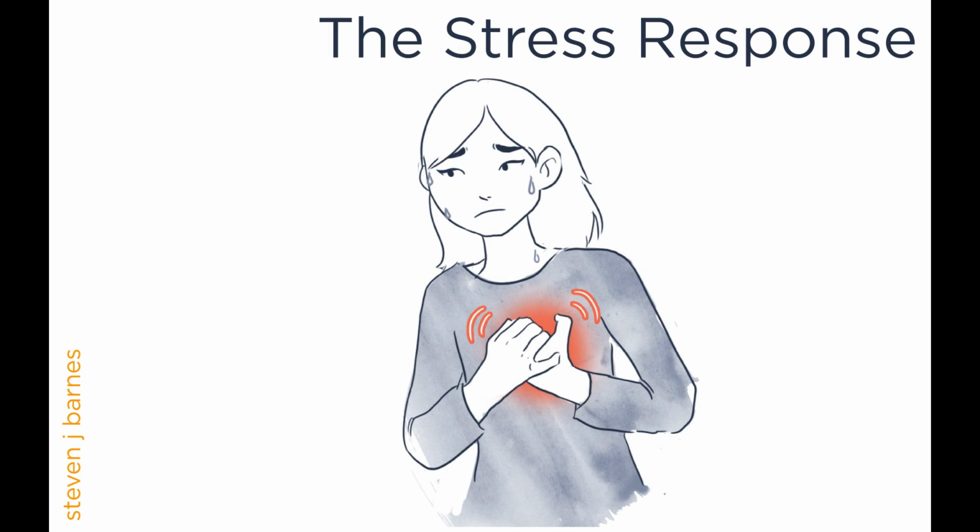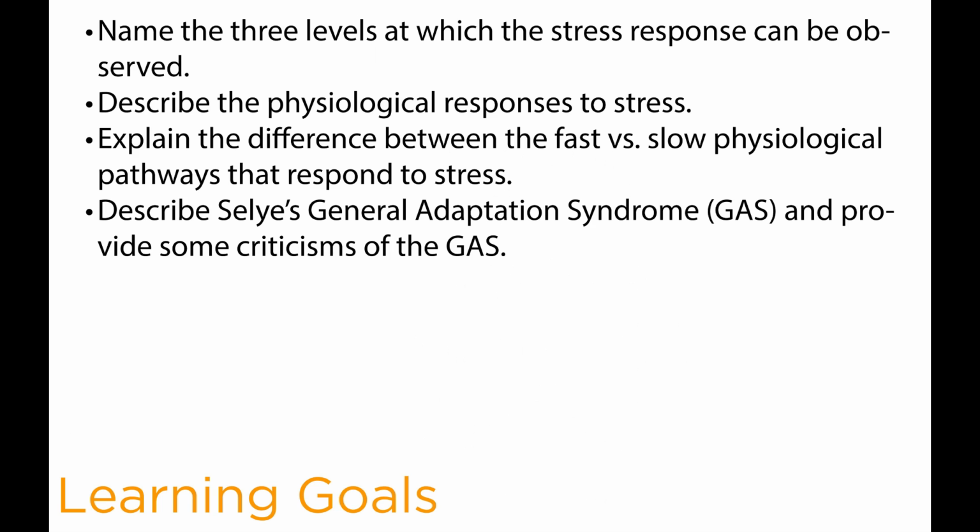This lecture is about the stress response. By the end of this lecture, you should be able to name the 3 levels at which the stress response can be observed. You should be able to describe the physiological responses to stress. You should be able to explain the difference between the fast versus slow physiological pathways that respond to stress.